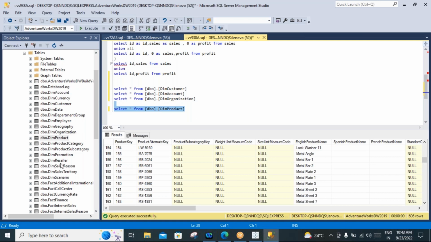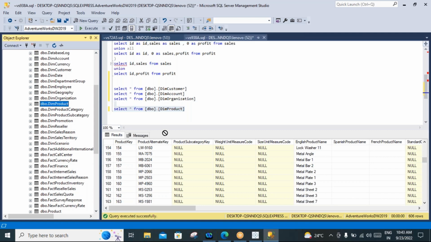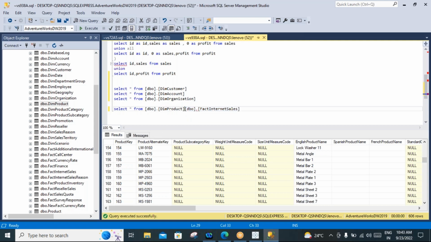So how does the fact table look like? You can take fact internet sales. The names themselves specify it: dim product, dim organization, dim account, dim customers. Whereas when we come to the fact table, fact internet sales.